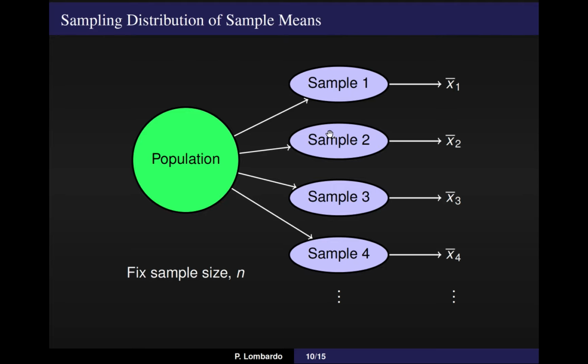Each one of these different research teams is going to report a different statistic. Research team 1 is going to have a sample mean called x bar 1. This is the sample mean for their particular sample. And the second research team is going to have a slightly different sample mean, they're not going to be the same. Now, each one of these will be relatively close to the true population mean, but what we're looking at is as our random samples vary, how does that affect the sample means that we actually see?